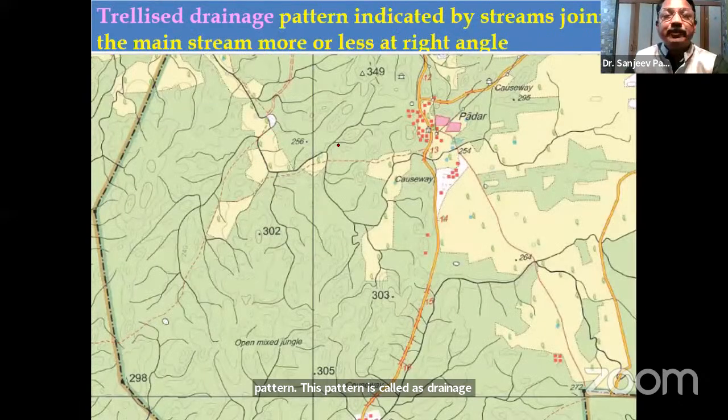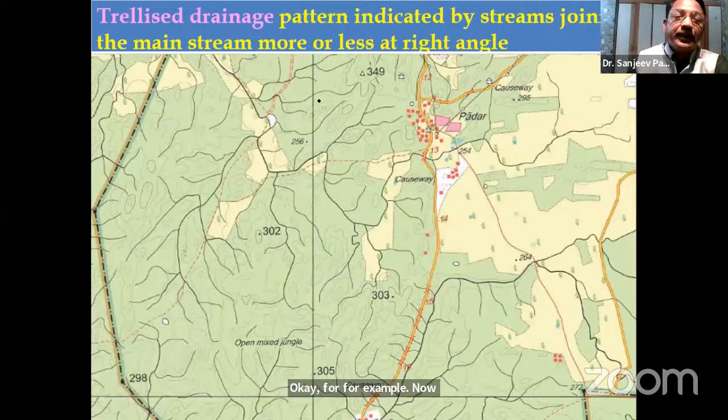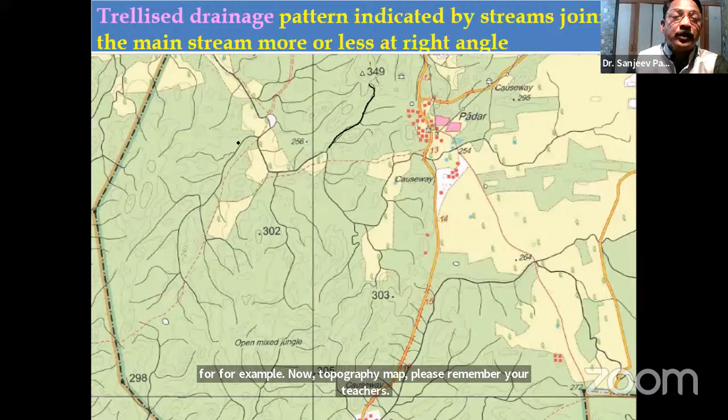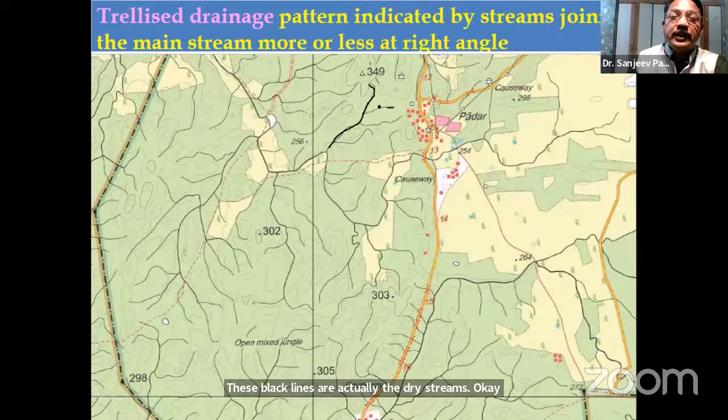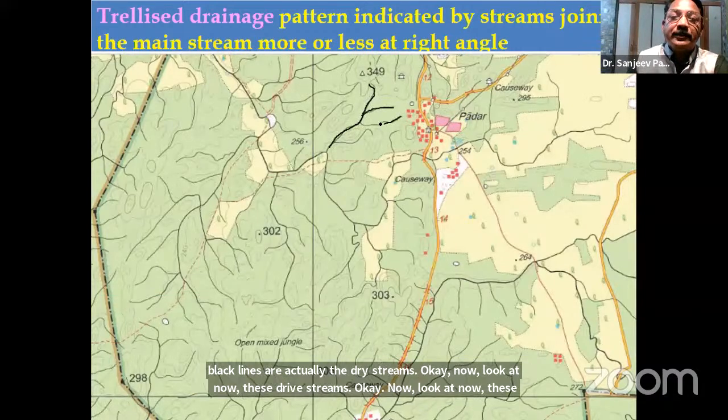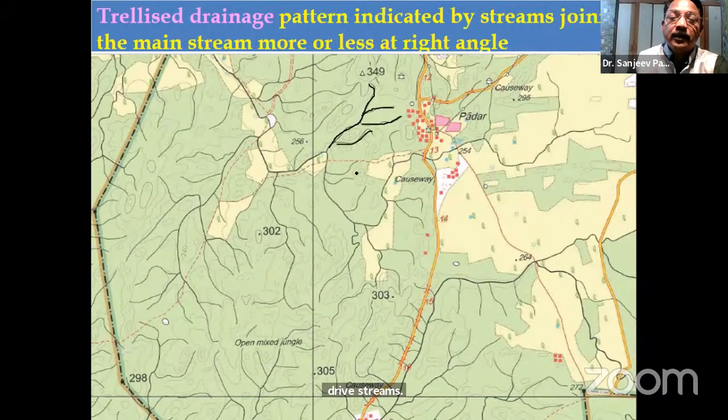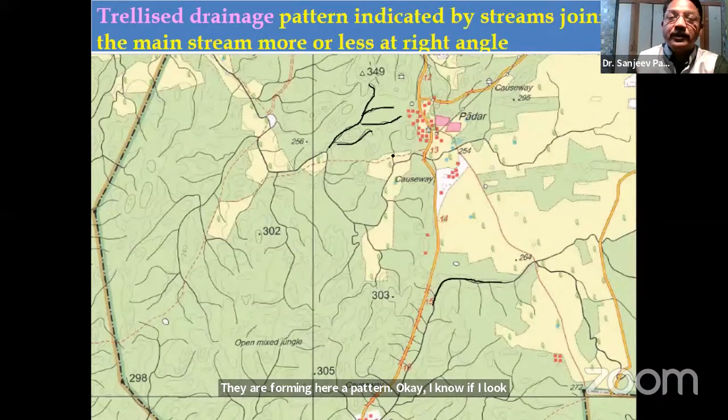Okay. For example, now in a topography map, please remember, dear teachers, these black lines are actually the dry streams. Now look at these dry streams, they are forming a pattern here. And the pattern which is present here is different from the pattern seen here.